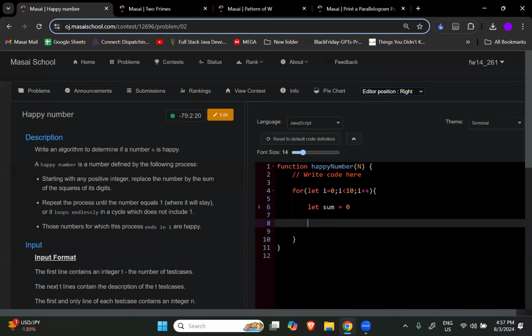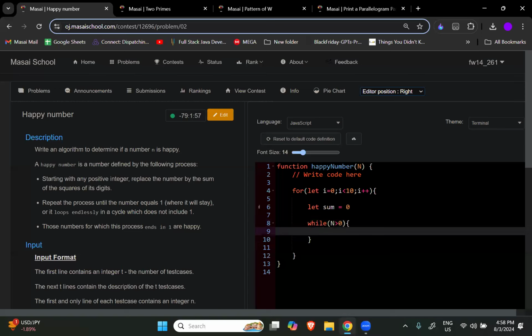Now, what is the next thing? The next thing is how I will make the sum of squares. तो इसके लिए हम कौन सा लॉजिक यूज करने वाले हैं? We will be using the logic of while loop, right? The logic to reverse the number, not a complete logic, but some part of it. So I will run this while loop until this n is greater than 0. जब तक n की वैल्यू greater than 0 है, I will run this loop.